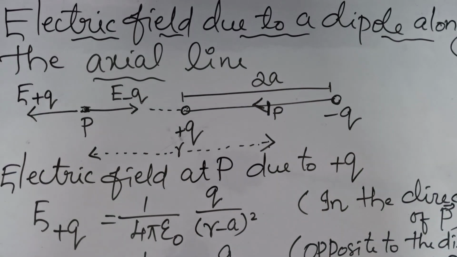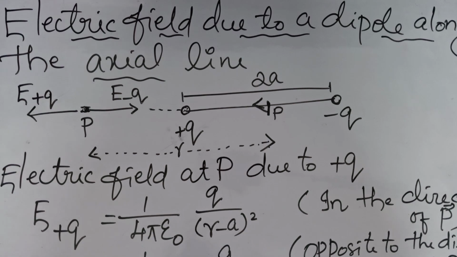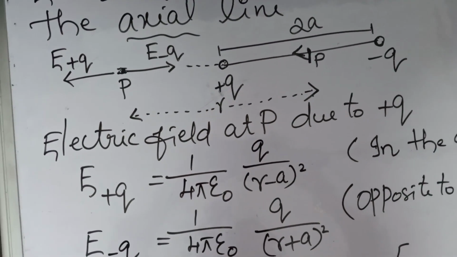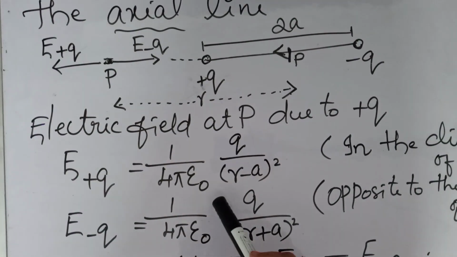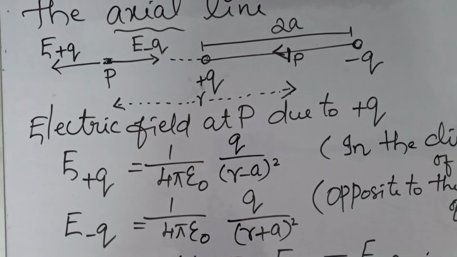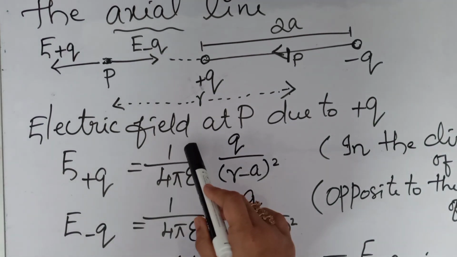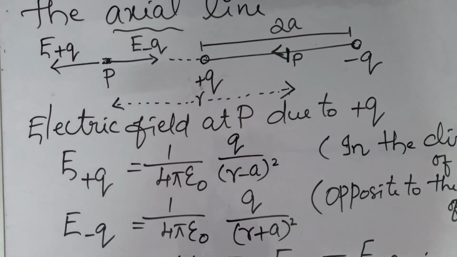Now we can find the electric field at P due to plus Q charge. So how we can find the electric field at P due to plus Q charge? Due to a charge, we have derived the equation for finding the electric field. What was the equation? E is equal to 1 by 4 pi epsilon 0 Q by R square, right? So in this case we are finding E plus Q. So the equation becomes 1 by 4 pi epsilon 0, then Q by, what will happen here?